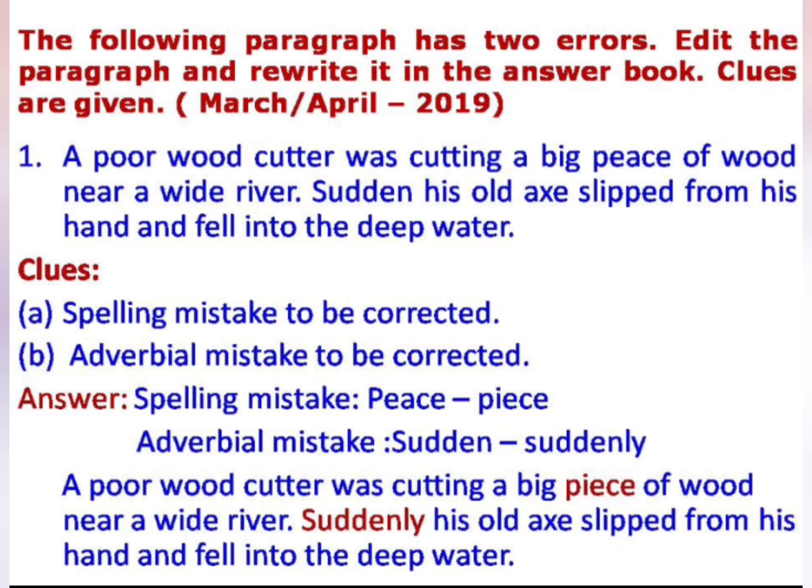The following paragraph has 2 errors. Edit the paragraph and rewrite it in the answer book. Clues are given. So this question has been taken from March-April 2019 question paper. A poor woodcutter was cutting a big piece of wood near a wide river. Sudden, his old axe slipped from his hand and fell into the deep water. Clues: spelling mistake to be corrected, adverbial mistake to be corrected.